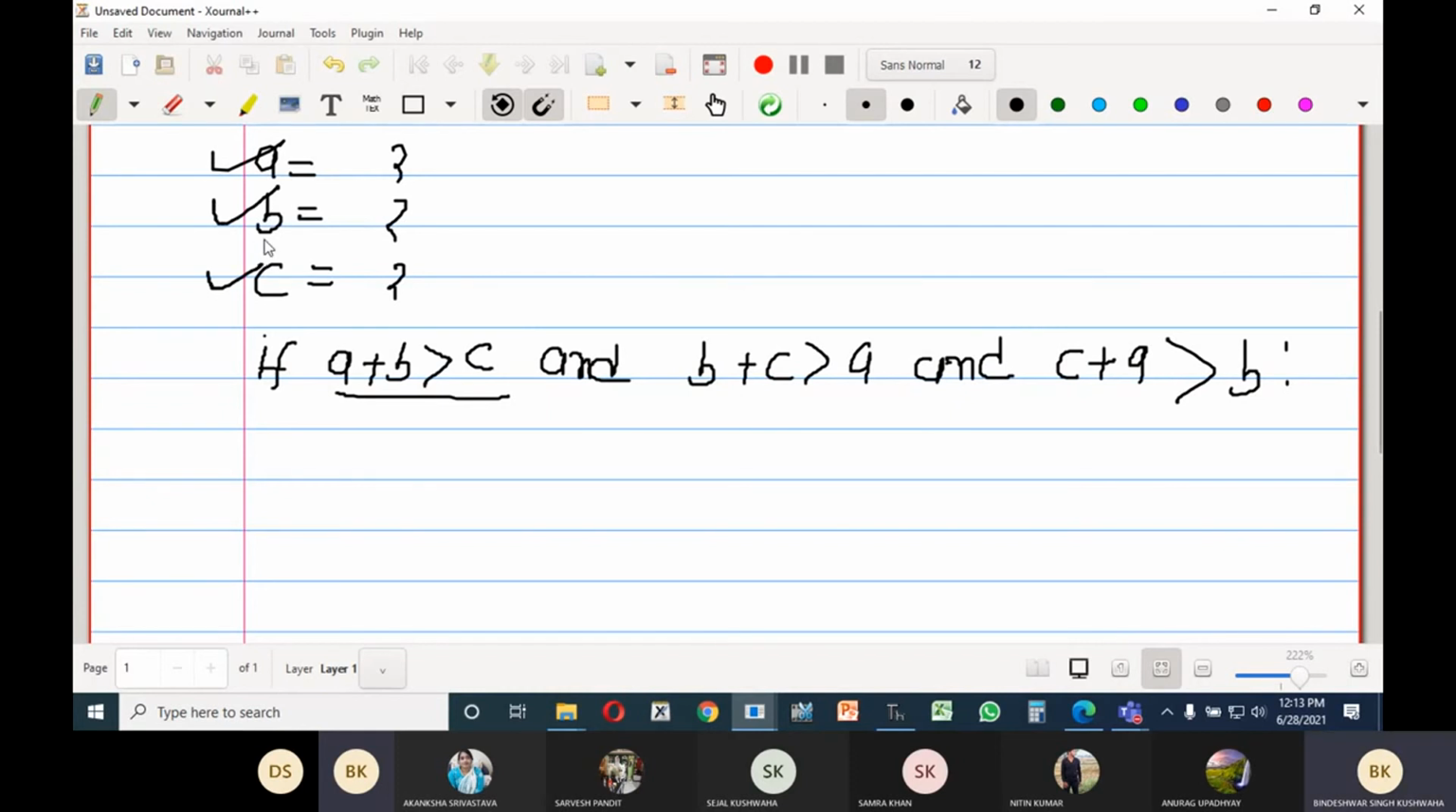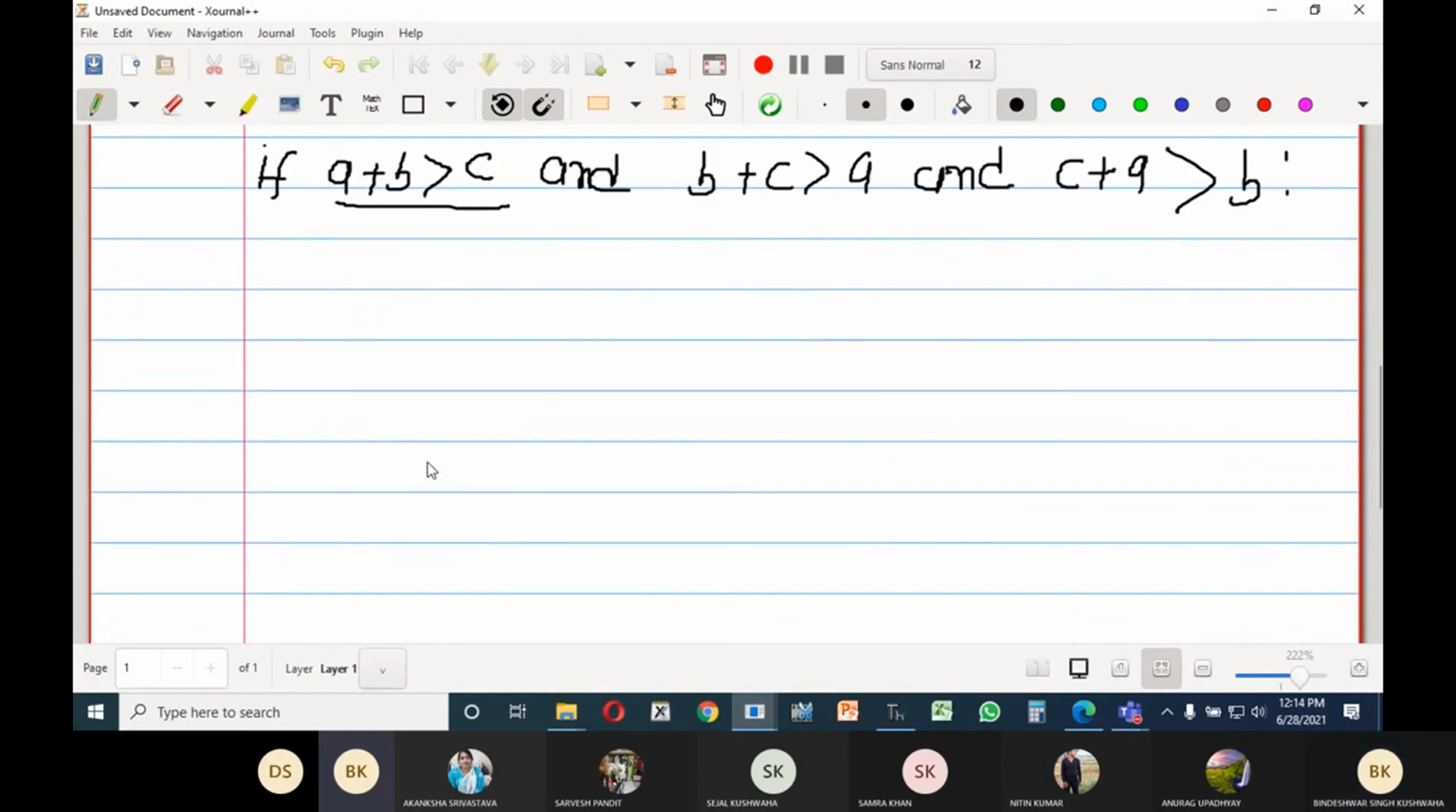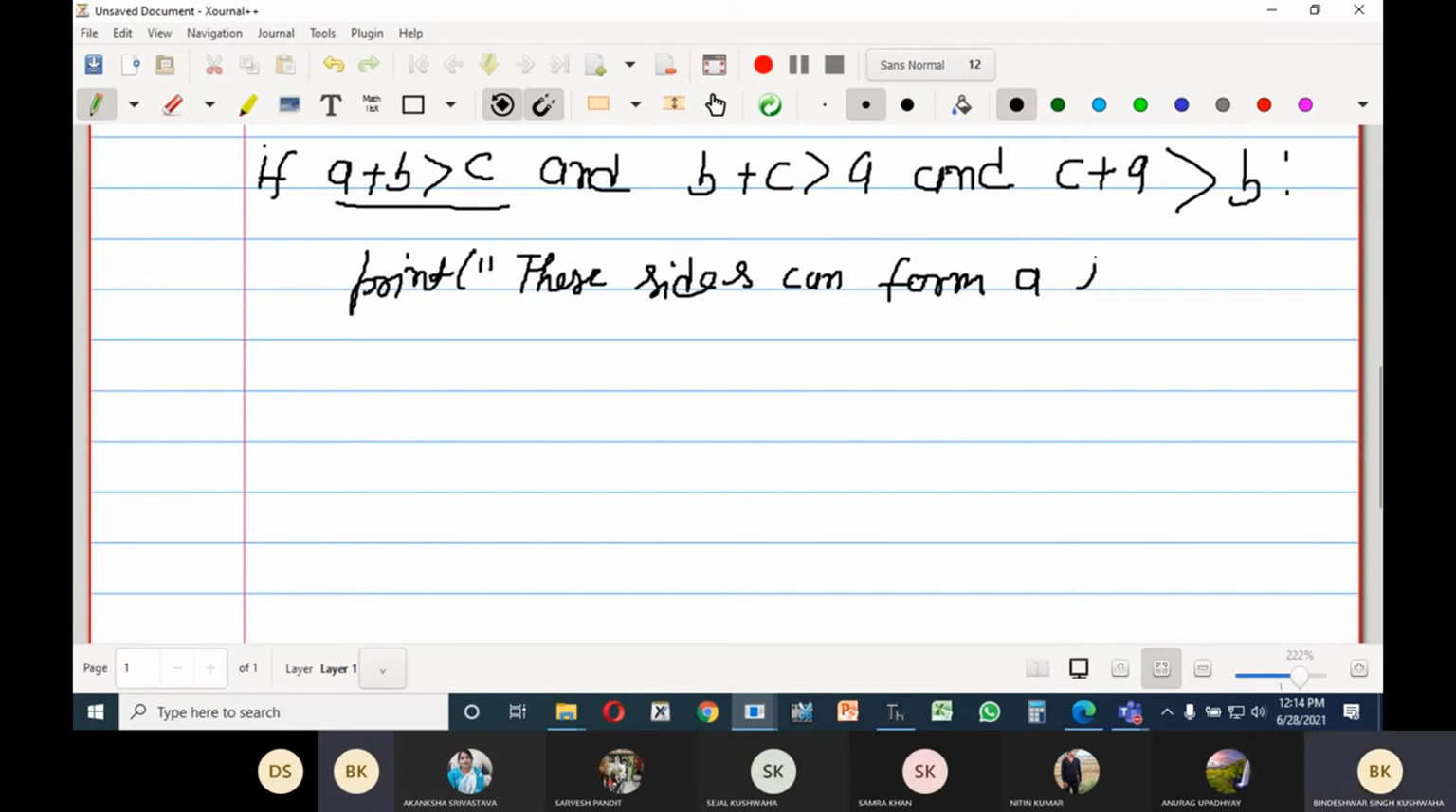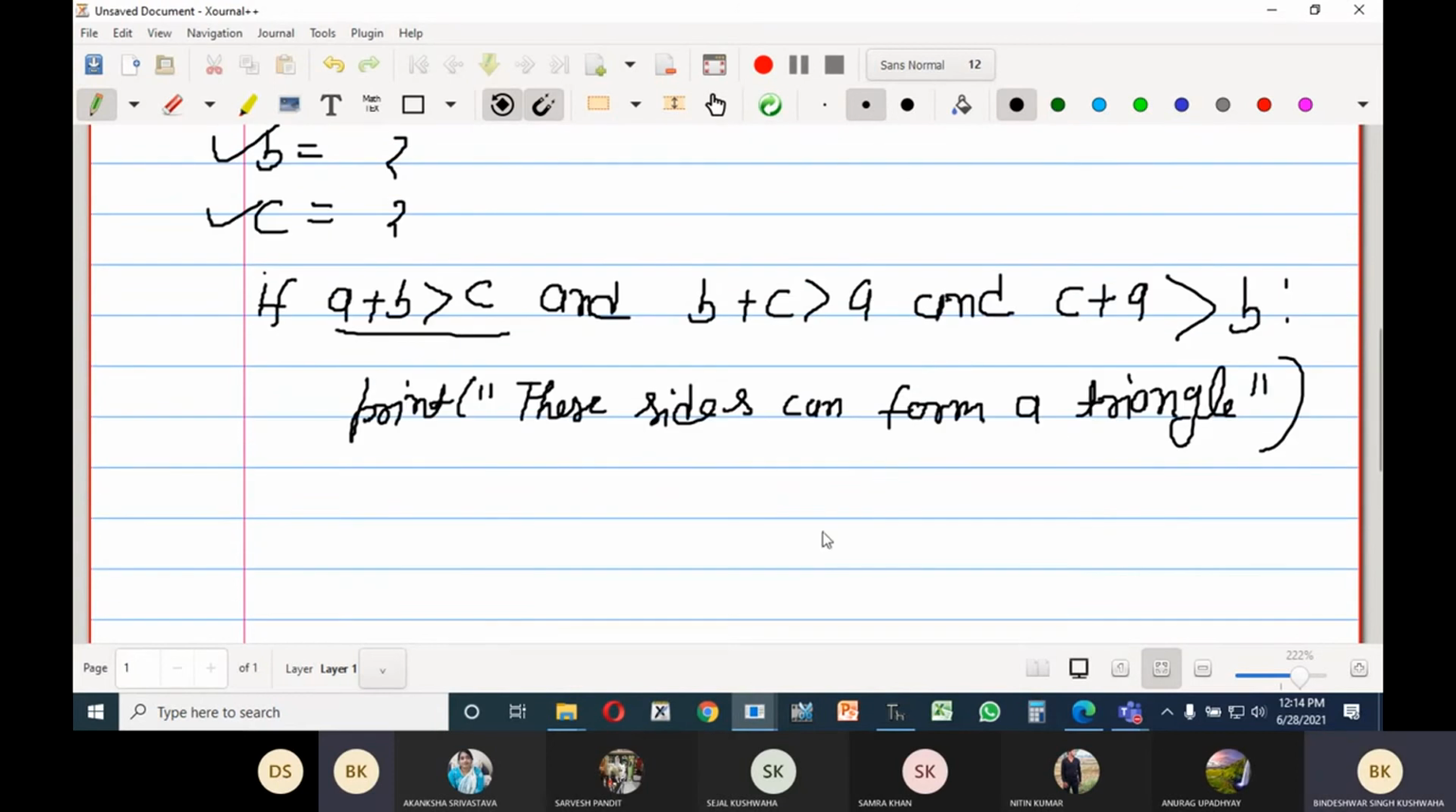Now see that, one should write a message: print these sides can form a triangle. Okay, these sides can form a triangle. Now if you want to check whether it is a right angle triangle, see that here you will write if.